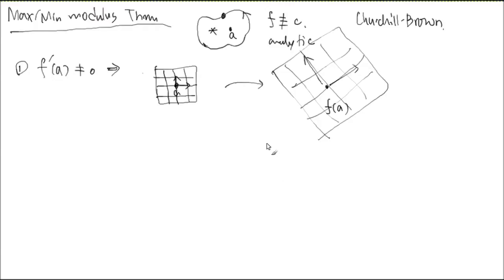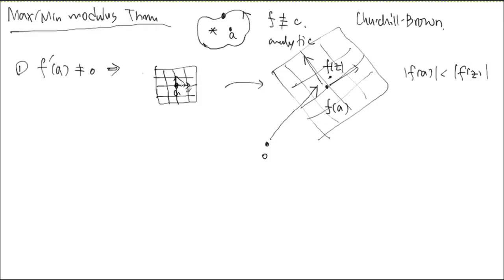So let's say that was 0 over here, and that is f of a. That's the length of f of a. Is that right? And you can see over here, on the further away side, there's always some f of z whose length is slightly bigger than the length of f of a. Don't you agree? That's what's going on. If I choose that, and because it's local in a small neighborhood, it is completely controlled by this rotation and dilation.